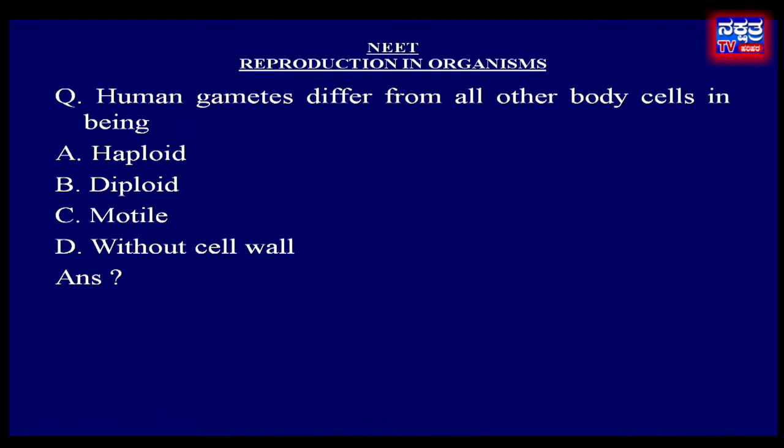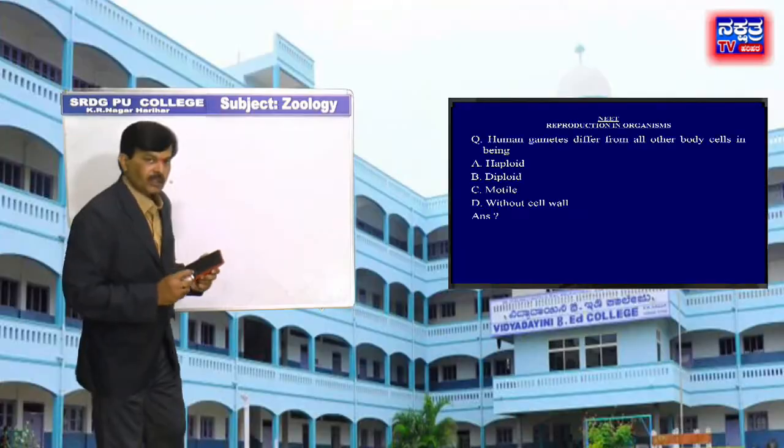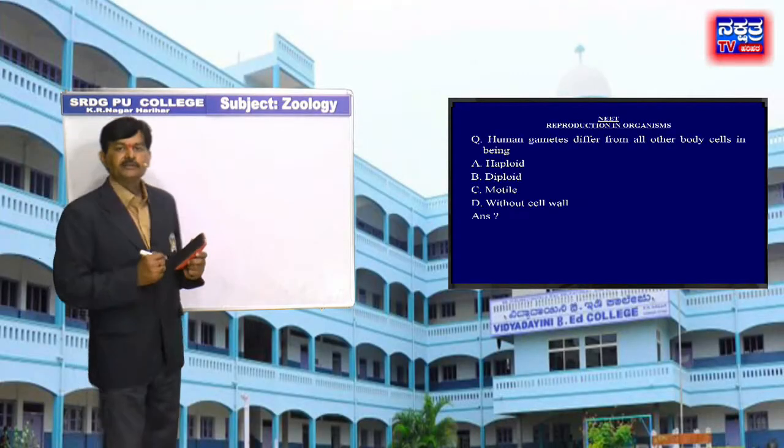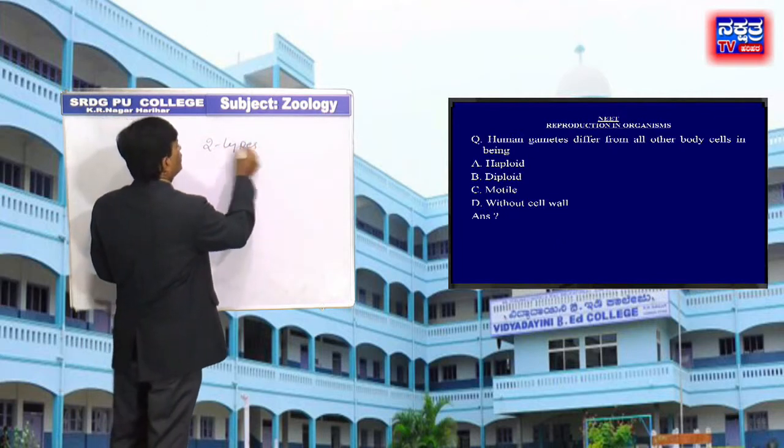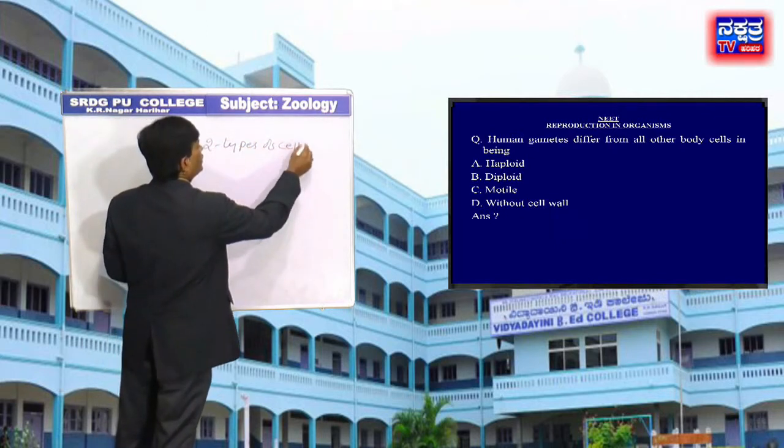Human gametes differ from all other body cells in being: option A, haploid, option B, diploid, option C, motile, option D, without cell wall. The human body is made up of two types of cells.